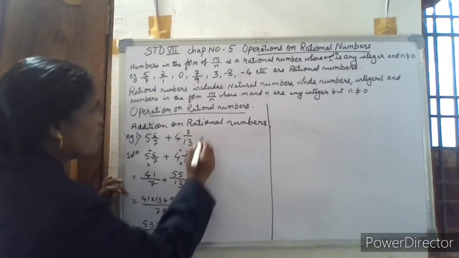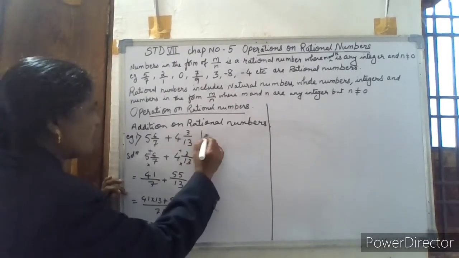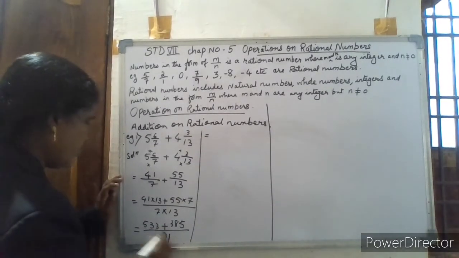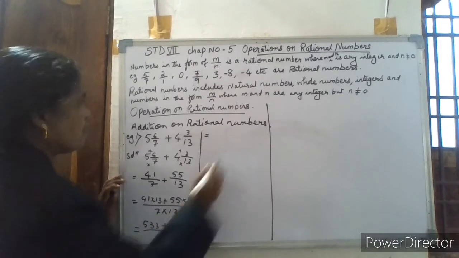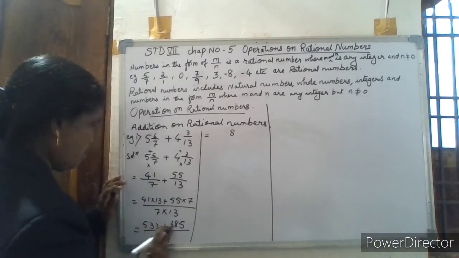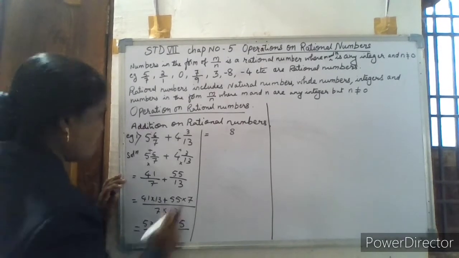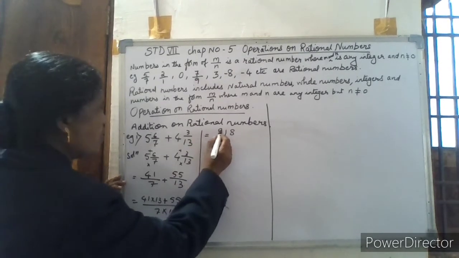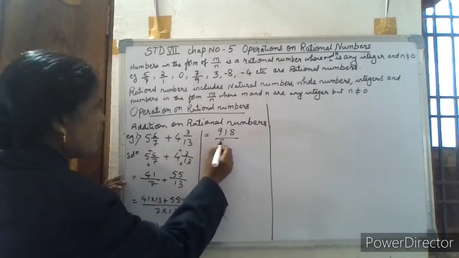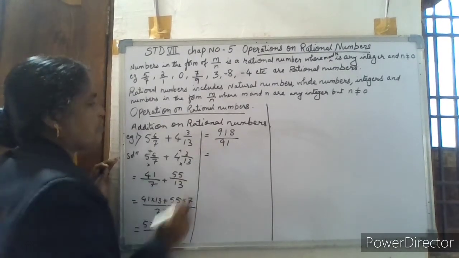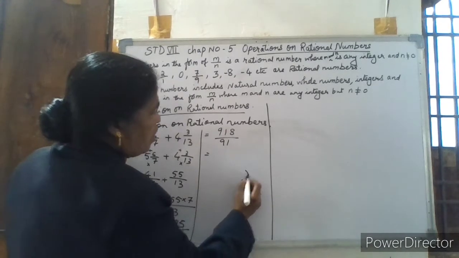Now we go to the next step. Now we have to add these two numbers. 3 plus 5 is 8, then 3 plus 8 is 11, 1 carry 1 here, 3 plus 1 is 4, 4 plus 5 is 9, upon 91. Now, this is an improper fraction, convert it into a mixed fraction by division.